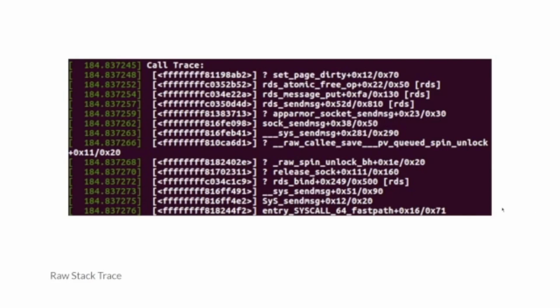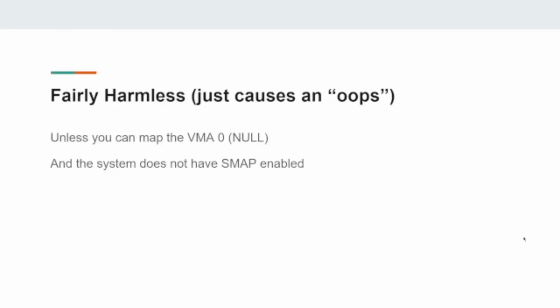Now specifically, the patch is to add a false flag for the op_active whenever we error. And then this is specifically the call trace if we were to run the vulnerability. We get the sendmsg, we run all the way to the bind, and then here we get to rds_sendmsg, rds_message_put, atomic free, and set_page_dirty, and we don't get the rest of them because the rest of the functions are inline, in my understanding, and not visible to the debugger.